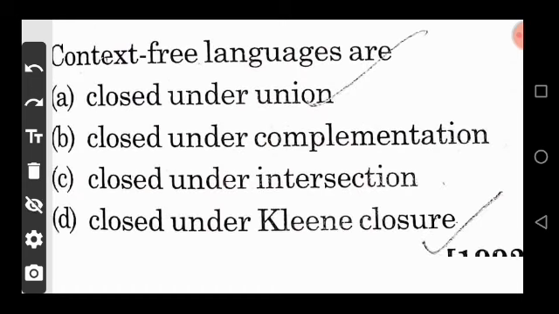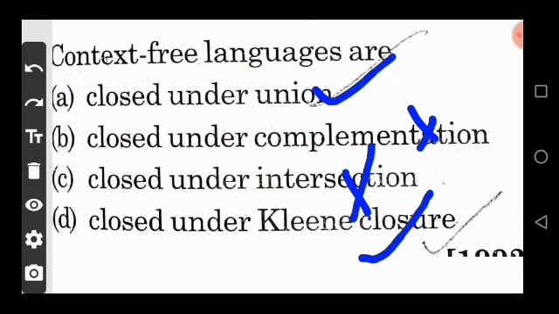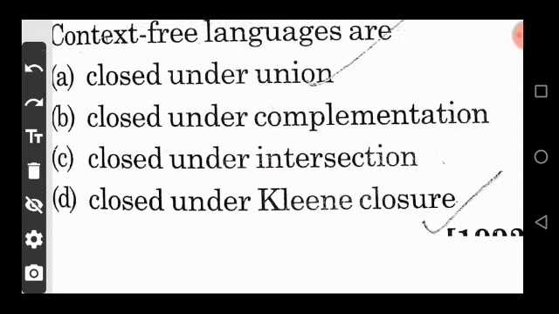So the right answer is option A and option C, because regular and context free languages are both closed under union and concatenation. Next question: context free languages are closed under option A union, option B complement, option C intersection, option D Kleene closure. We know that context free language is not closed under complement, intersection and difference operation. So the right answer is option A and option D.